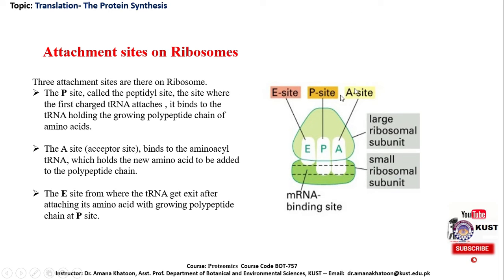After initiation, all the other amino acids and their transfer RNAs will get attached to the A site. However, the first attachment of the initiation complex is on the P site. The A site, the acceptor site, binds to the aminoacyl transfer RNA, which holds the new amino acid to be added to the polypeptide chain. And the third site, the E site, is where the transfer RNA exits after attaching its amino acid to the growing polypeptide chain at the P site.